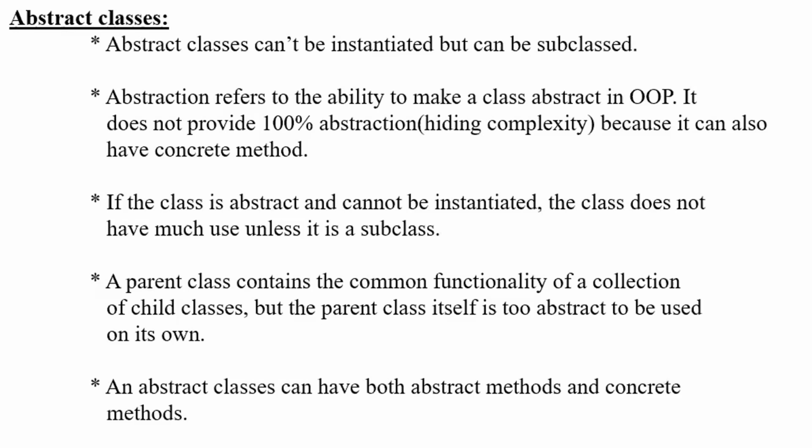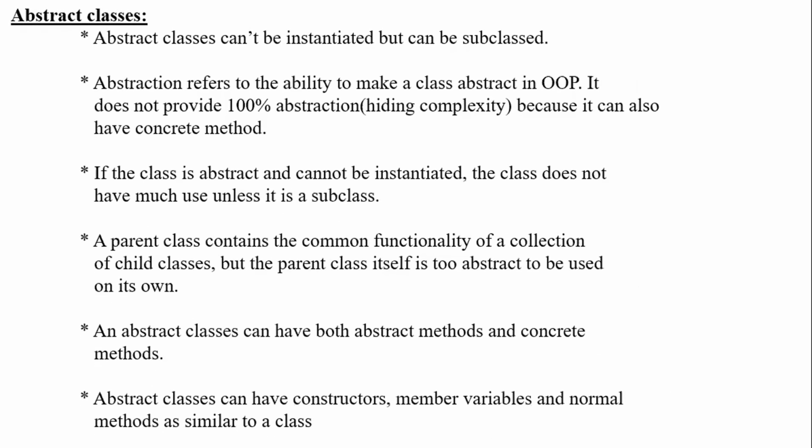Abstract method means you don't know the definition. Abstract classes can have constructors, member variables, and normal methods similar to a class. So it will work similar to a class, but if one of the methods is abstract, then you make the class abstract.